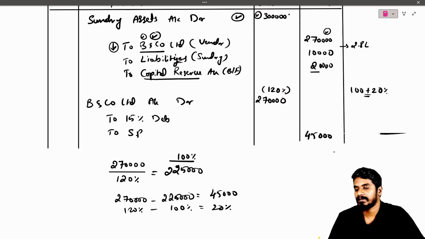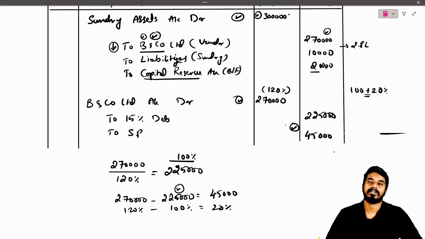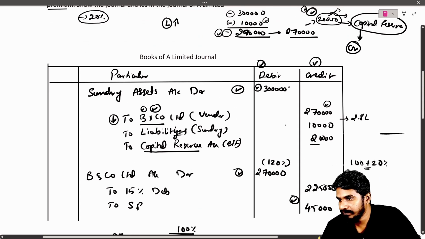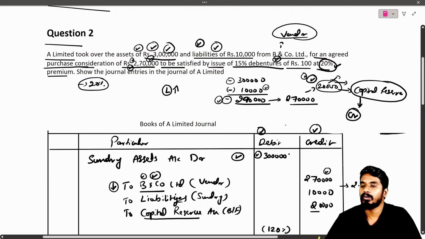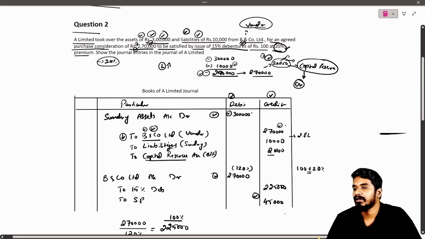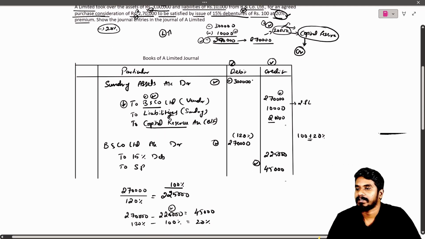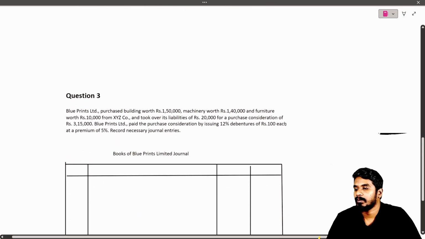15% debenture is 2 lakh 25,000. Now, debit and credit are matching. There are no issues. So with this, we are ending question 2 and we'll move towards question 3. Kindly note it down, take a screenshot and note it down. That's it. So let us move to question 3.